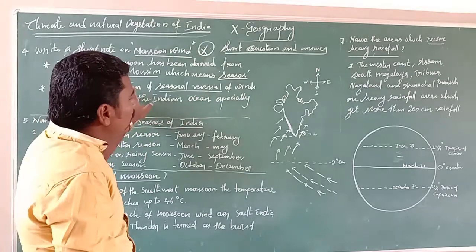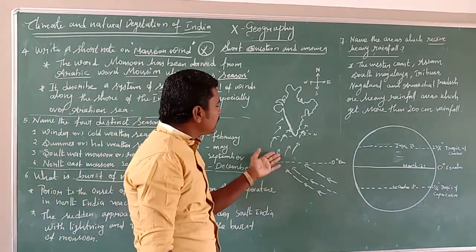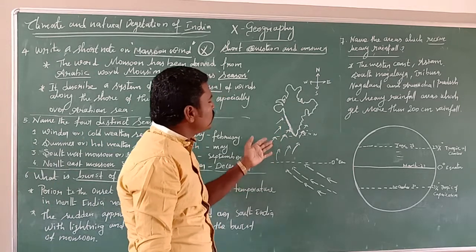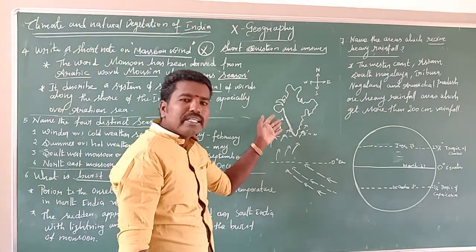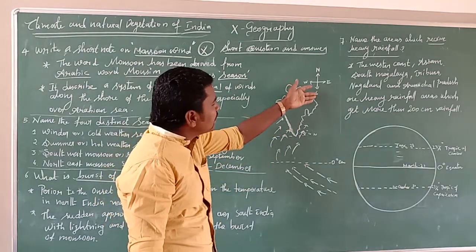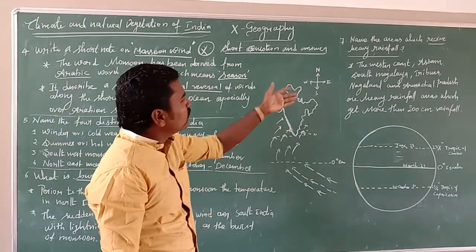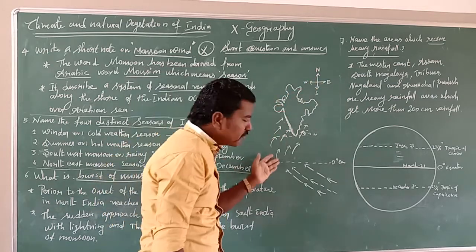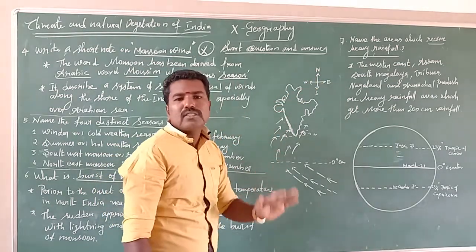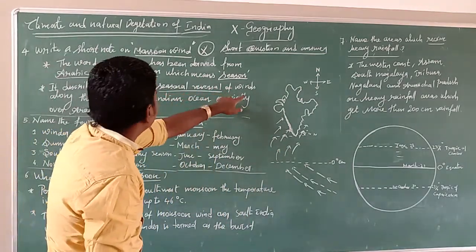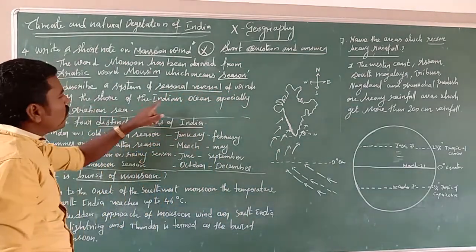The wind blows towards North India from June to September in the summer season, and again the wind comes southwards, from northeast to southwest, in the winter season. That's why it's called a seasonal reversal of wind along the shore of the Indian Ocean.